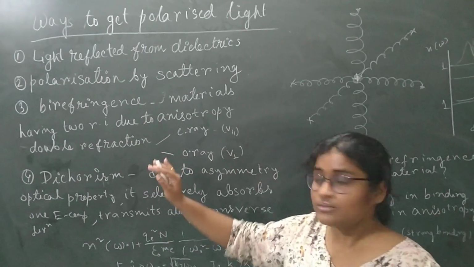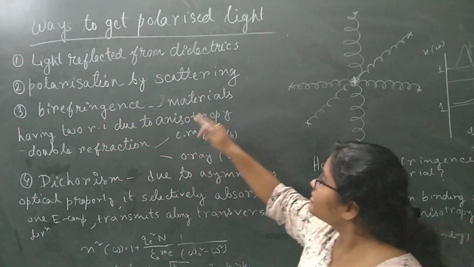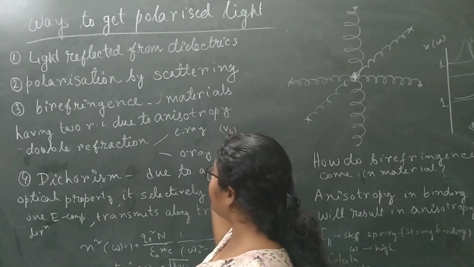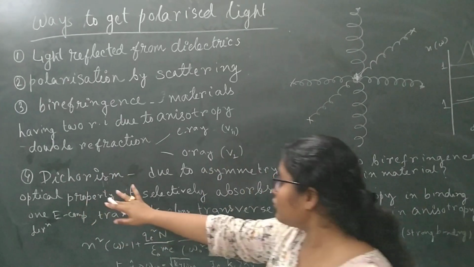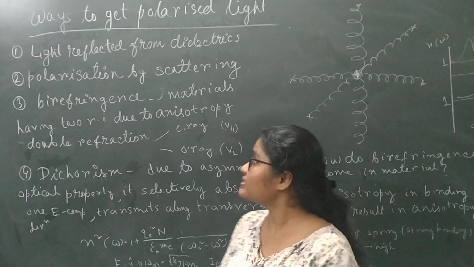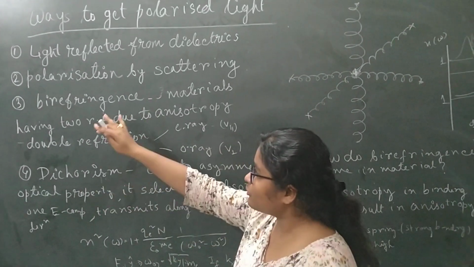I will explain these things. Let me first read it. Birefringence, the materials having two refractive indices due to anisotropy. And the fourth one is dichroism. So light reflected from dielectrics, how is it happening? Let me erase this. So there are basically four things.